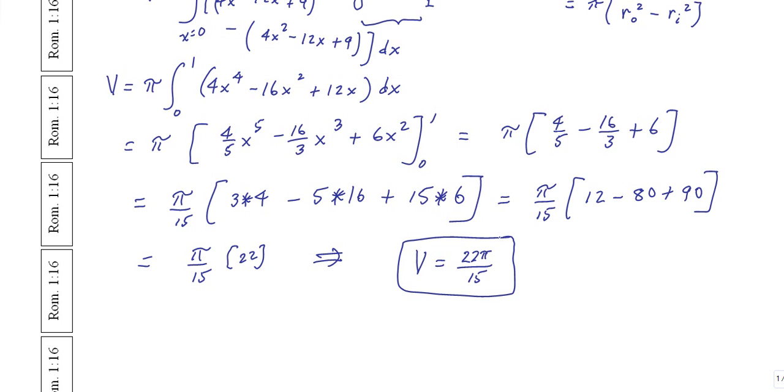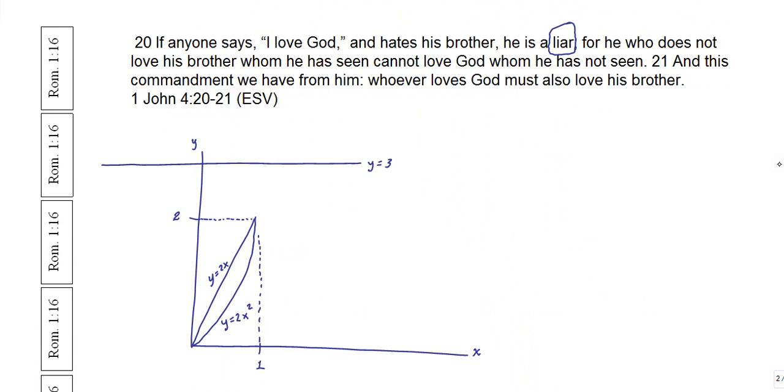Or it might be cubic meters, cubic centimeters, cubic inches, or cubic feet, whatever it may be. So by the disk method, we've shown that the volume works out to 22 pi over 15. Let's see if we can't get the same exact answer by using the shell method. So let's check that out real fast.